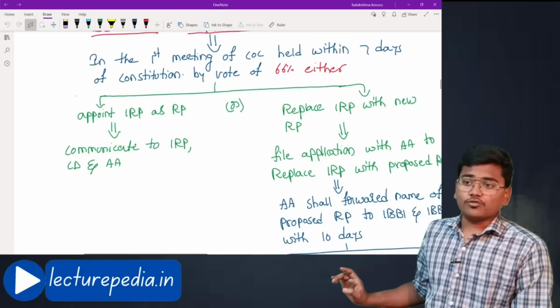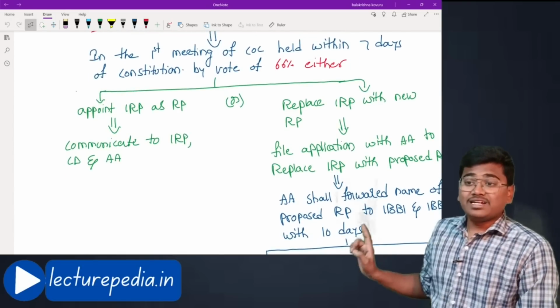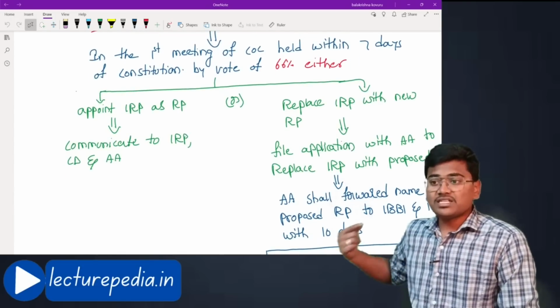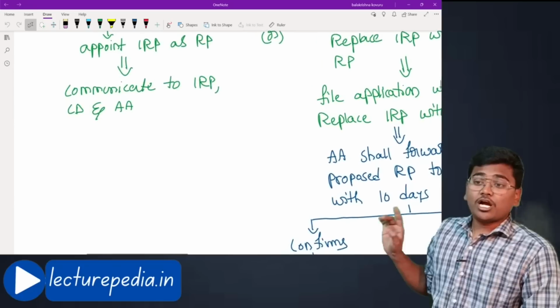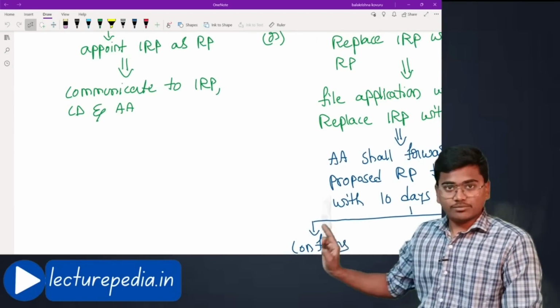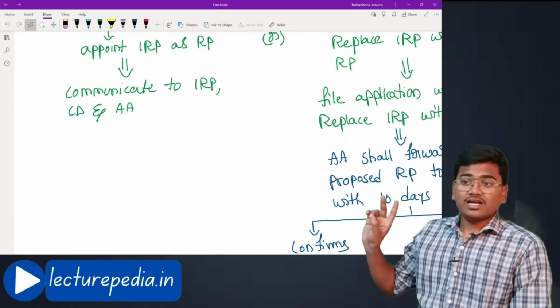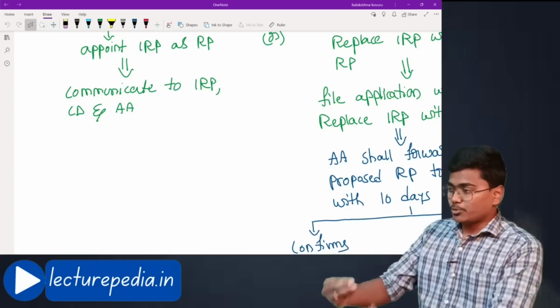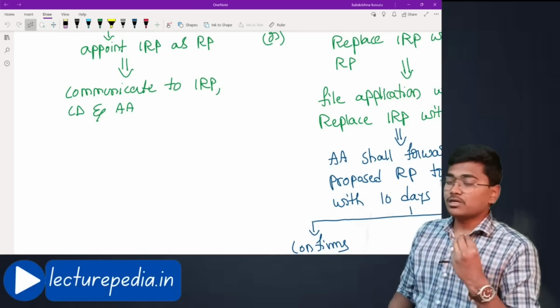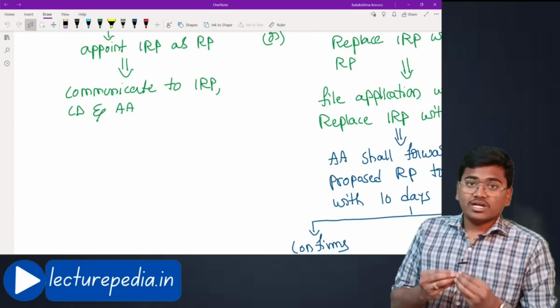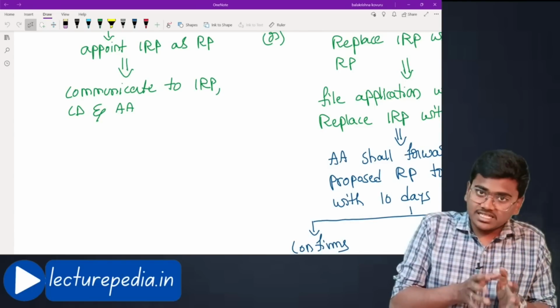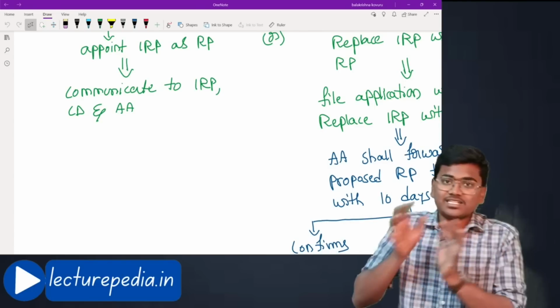They can do either of 2. First one is to appoint the interim resolution professional himself as a resolution professional. If they choose this option, they have to communicate it to the interim resolution professional, corporate debtor and adjudicating authority. They have to communicate that we have elected to appoint this interim resolution professional himself as a resolution professional.